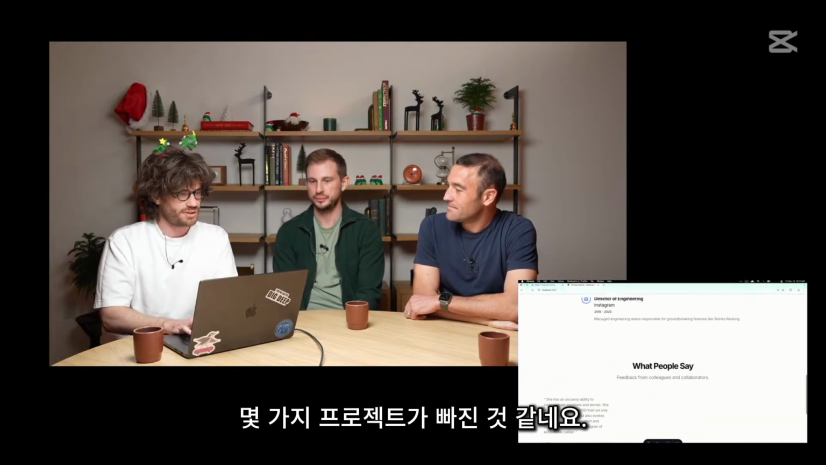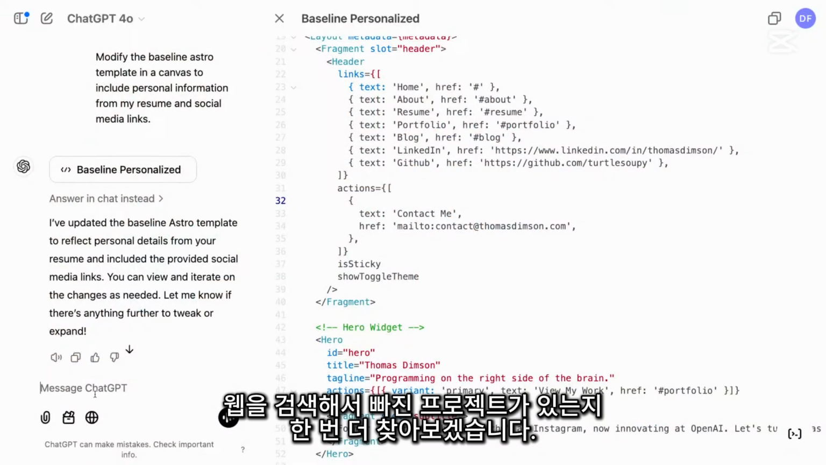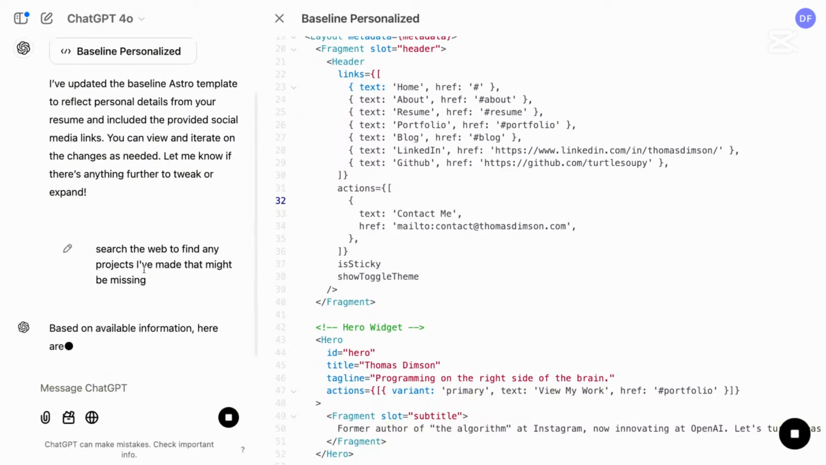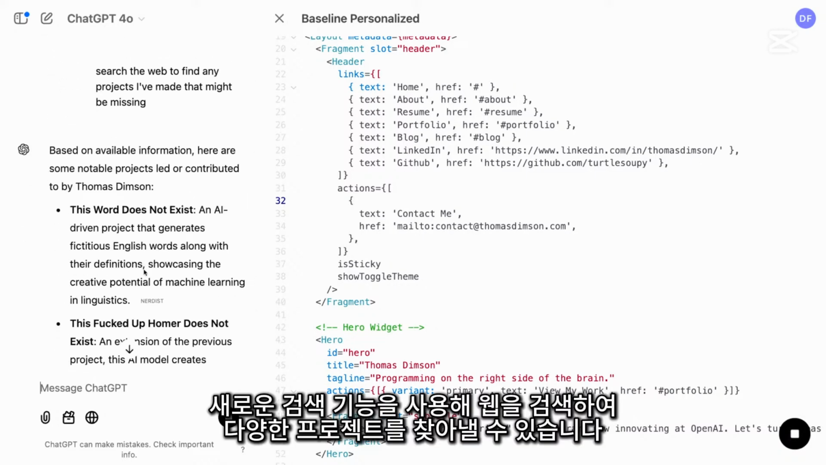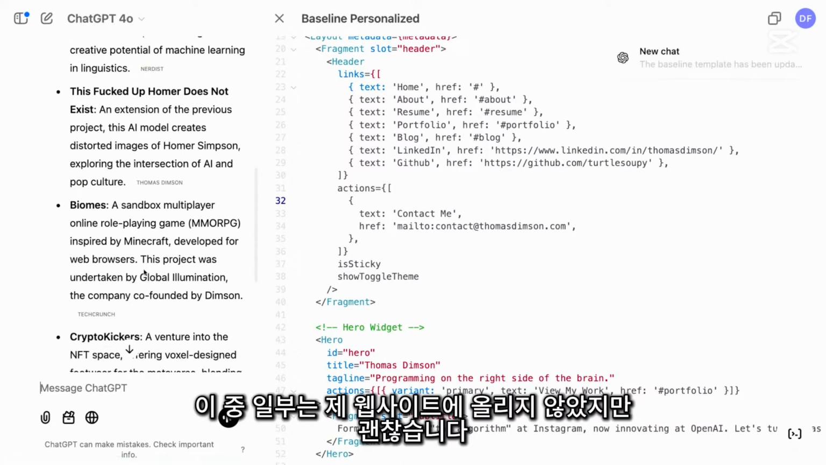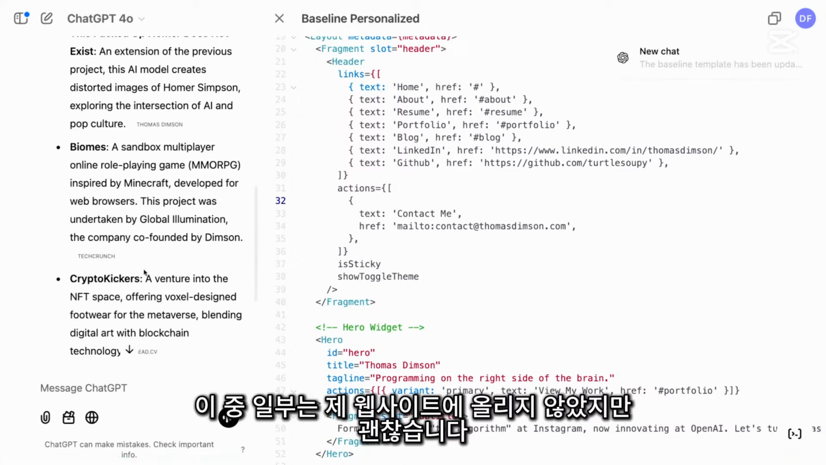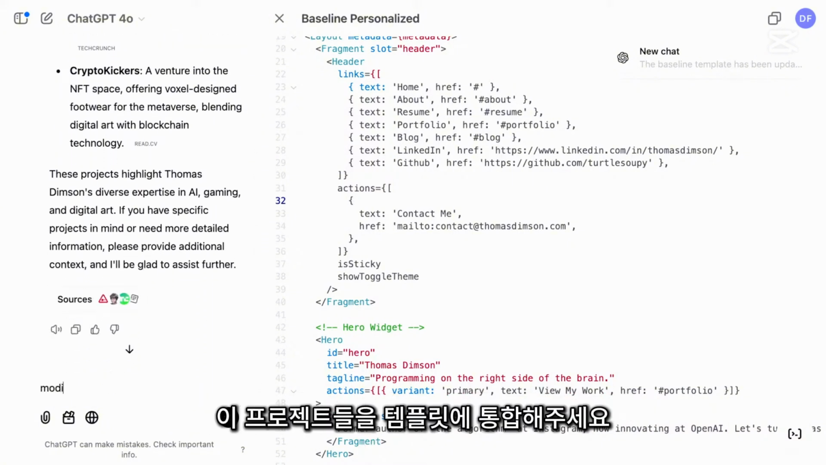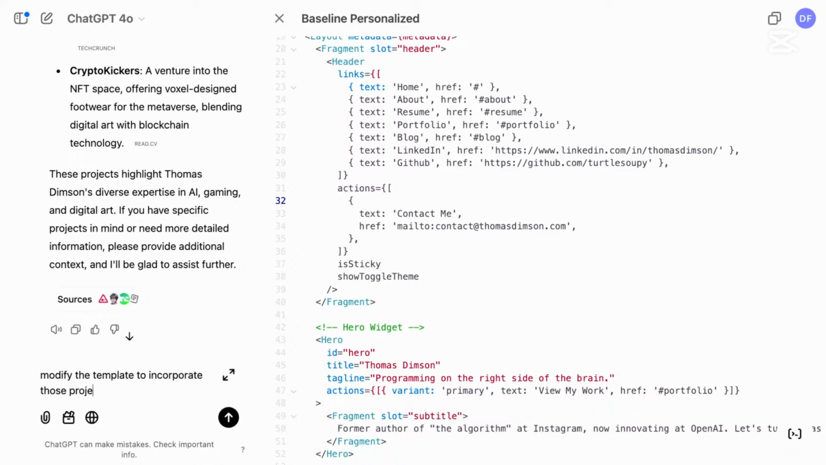I do notice a few projects are missing, so I'm going to give this one more shot, which is to search the web to find any projects I've made that might be missing. Great. It's able to scour the web using our new search functionality, and it's actually able to find all these different projects. Some of these I wouldn't necessarily put on my website, but that's OK. Let me ask it to modify the template again. Modify the template to incorporate those projects.